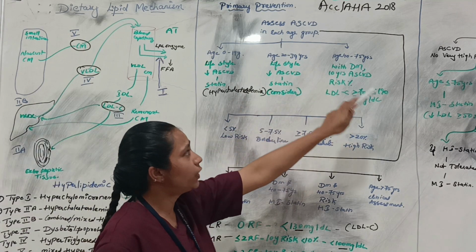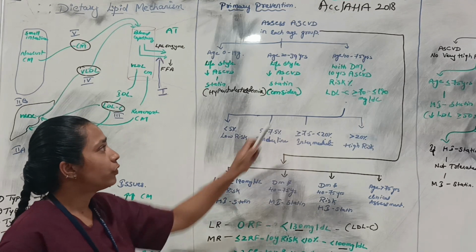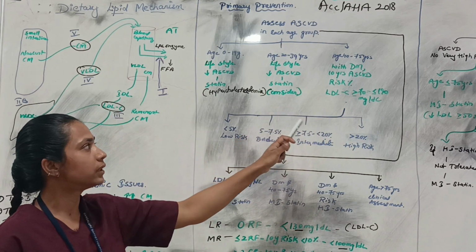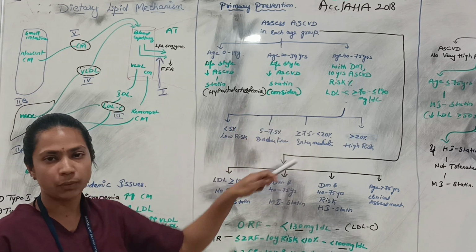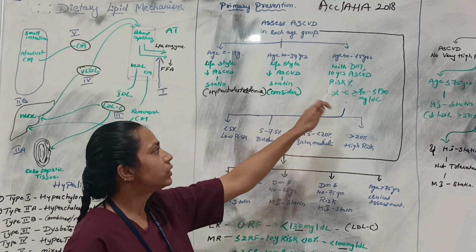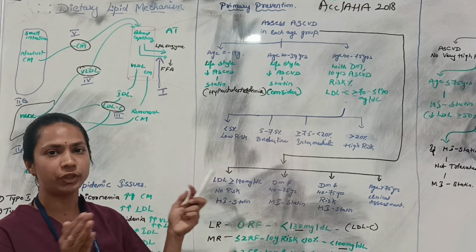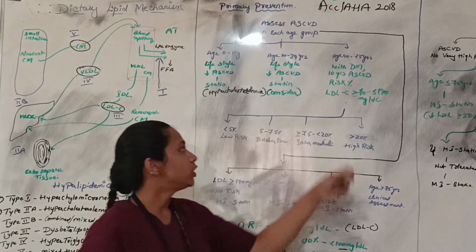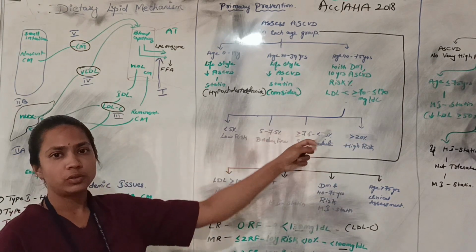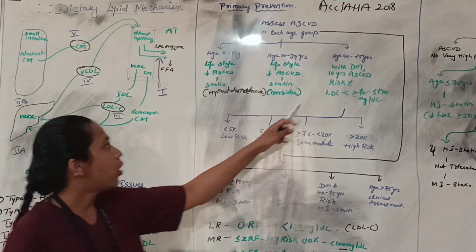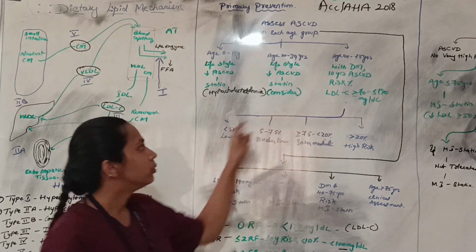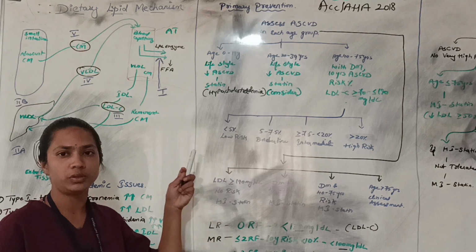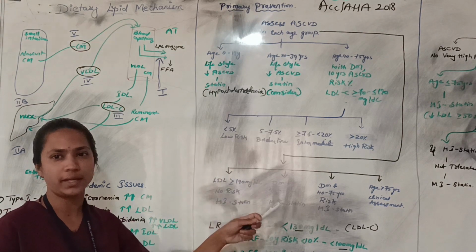For age between 40 to 79, if the patient has diabetes, we have to assess the 10 year atherosclerotic cardiovascular disease risk percentage. After that, we have to see that the LDL level is between 70 to 190, and then we go for further treatment. So how will we divide the risk? How do you find low risk, moderate risk, high risk and so on?